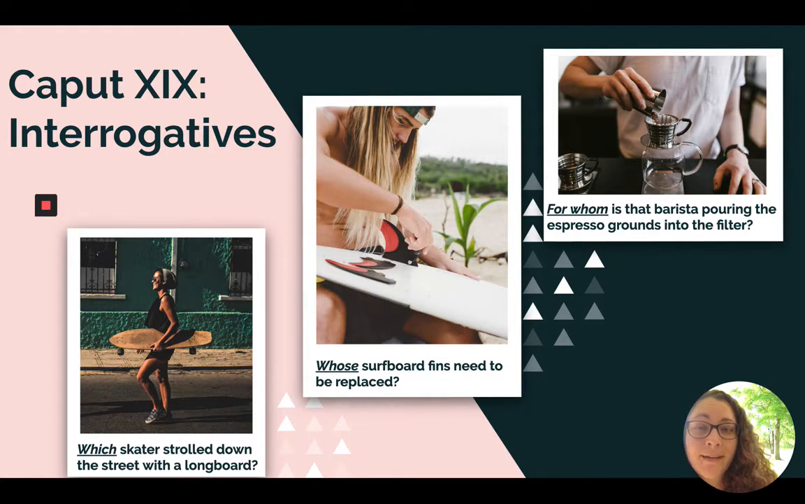Before we begin, we've got three English examples. In the bottom left-hand corner, we've got: which skater strolled down the street with a longboard? Which is an adjective modifying skater, and this is an interrogative adjective. In the middle image, our sentence says, whose surfboard fins need to be replaced? Whose is an interrogative pronoun here. In the third example, in your top right-hand side: for whom is that barista pouring the espresso grounds into the filter? For whom, like the middle image, whose is also an interrogative pronoun.